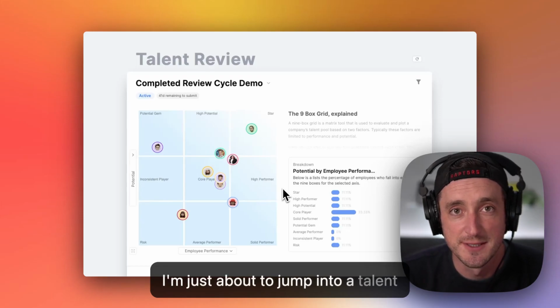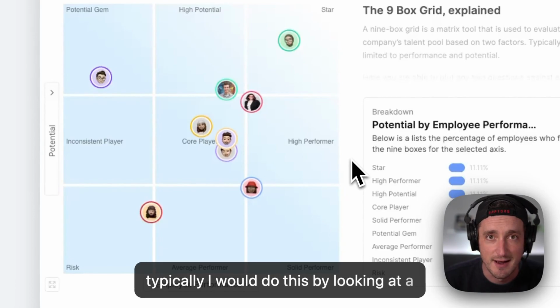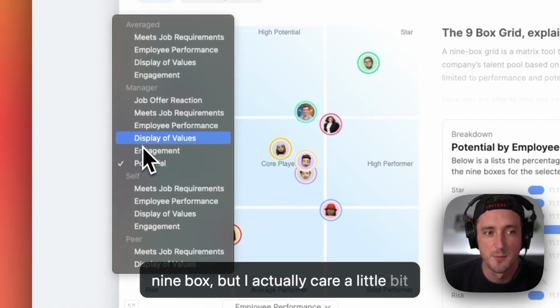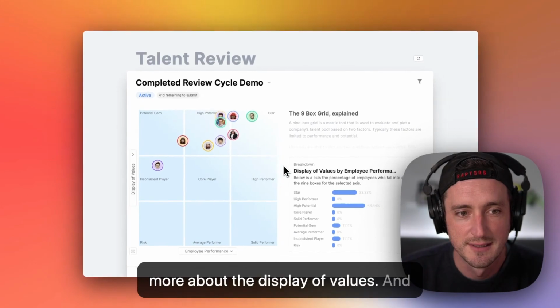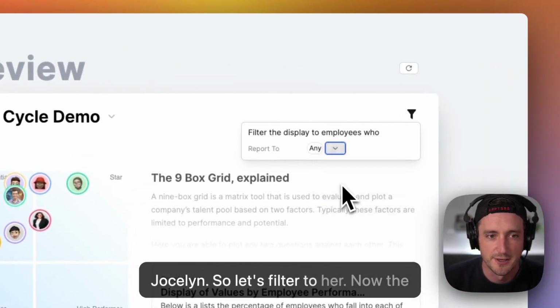I'm just about to jump into a talent review with one of my managers. Now, typically, I would do this by looking at a 9 box, but I actually care a little bit more about the display of values. And the manager in question is going to be Jocelyn. So let's filter to her.